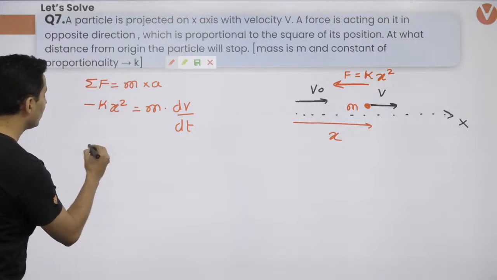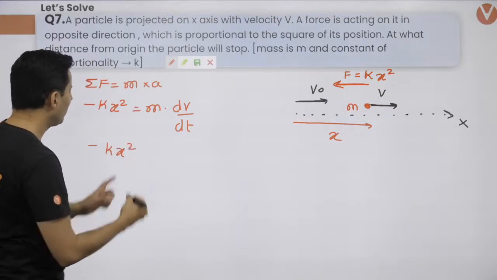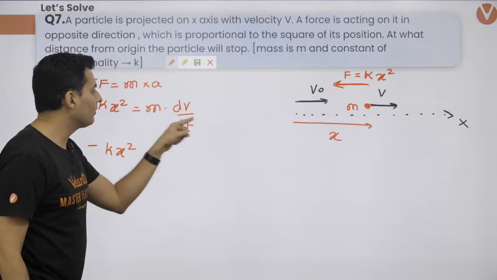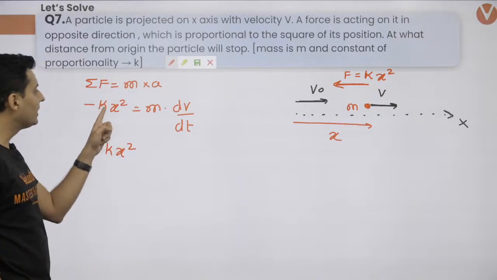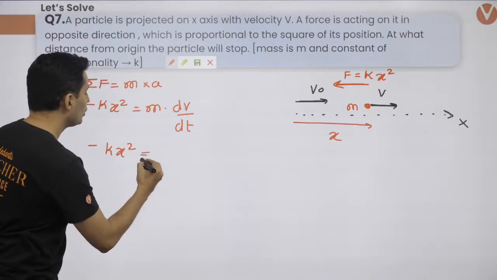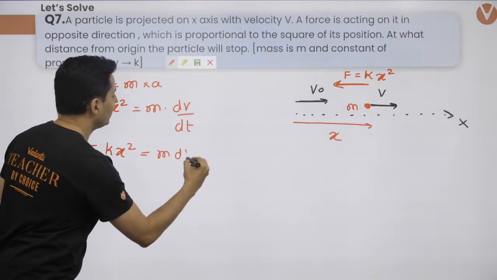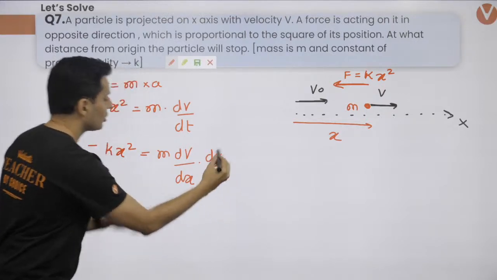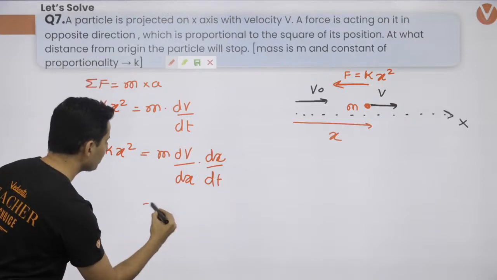So this will become minus kx square, but I have x, velocity and time, which is not solvable. Get rid of time, so that we have only x and velocity. How? Use the chain rule. So it will become dv by dx into dx by dt. Chain rule, dx cancels.